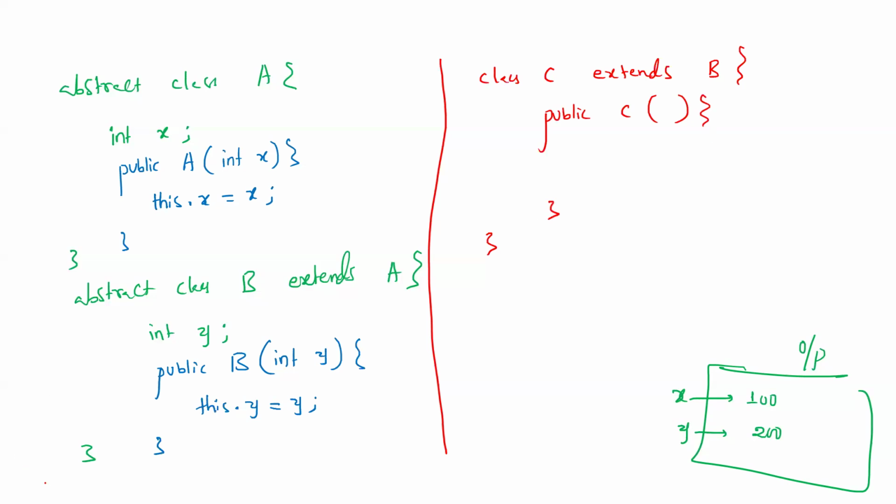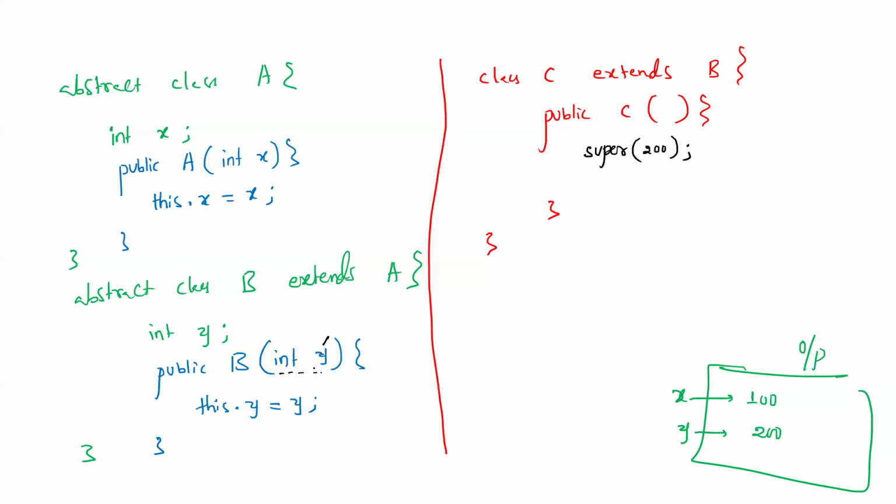But inside this, how do we call the parent class constructor from the child class? Super function. What type of constructor exists in the parent class B? An integer type. This will initialize Y. How much are we expecting? 200. So here, 200.